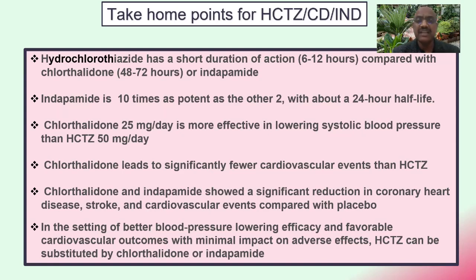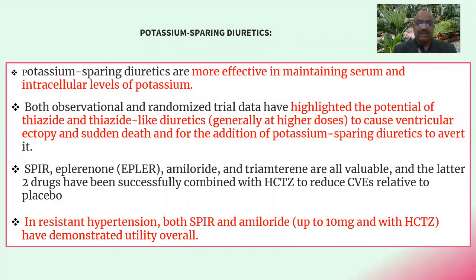Chlorthalidone 25 mg per day is more effective in lowering systolic blood pressure than hydrochlorothiazide 50 mg per day. Chlorthalidone leads to significantly fewer cardiovascular events than hydrochlorothiazide. Chlorthalidone and indapamide showed a significant reduction in coronary heart disease, stroke, and cardiovascular events compared with placebo. So in the setting of better blood pressure lowering efficacy and favorable cardiovascular outcomes with minimal impact on adverse effects, hydrochlorothiazide can be substituted by chlorthalidone or indapamide. This is what I think, and data points.